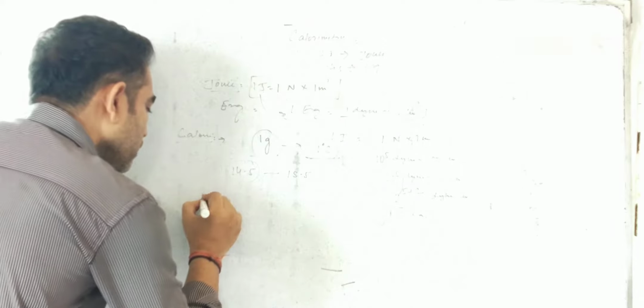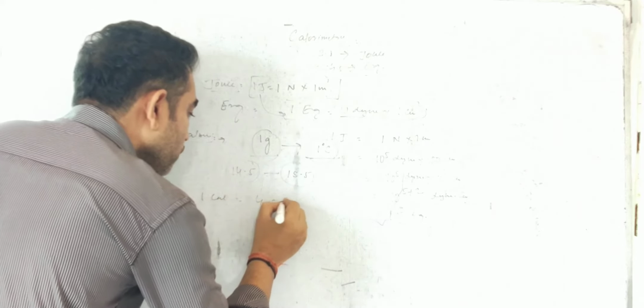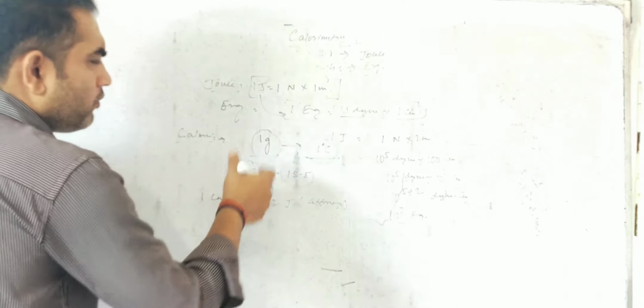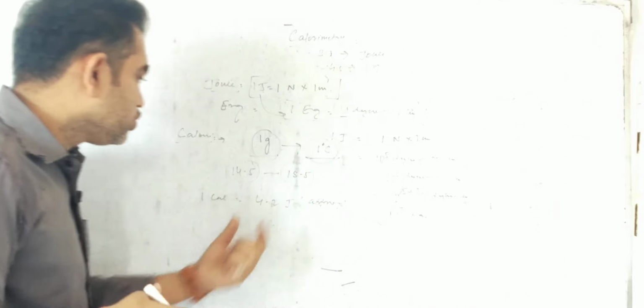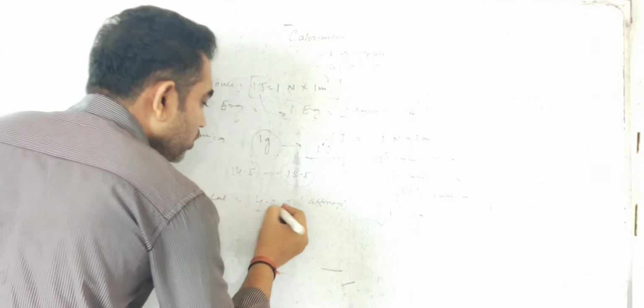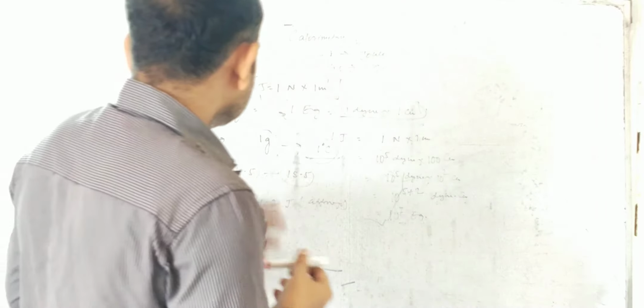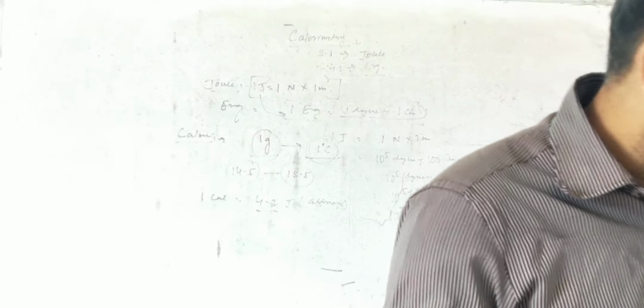So 1 calorie equals 4.2 joule. You will write this value only approximately. It is not the exact value, 4.186 is the exact value, but you will write 4.2 joule approx. That value we always use. So we got joule, heat, calorie, kilocalorie, and after that, temperature, where we understood the different scales of temperature.